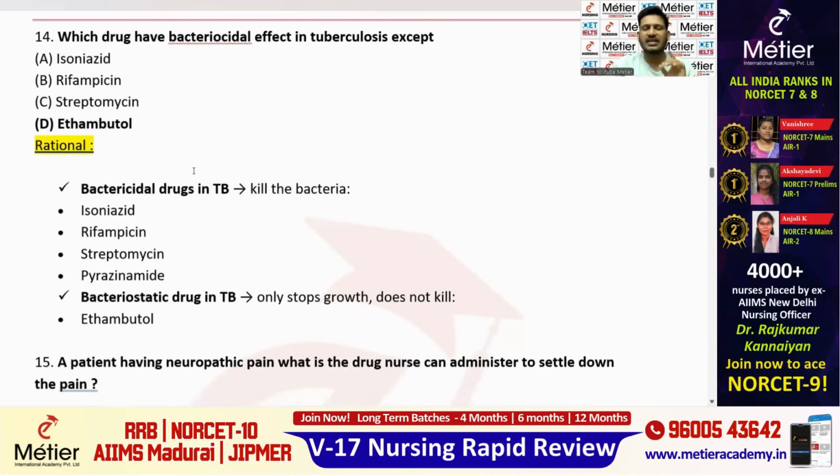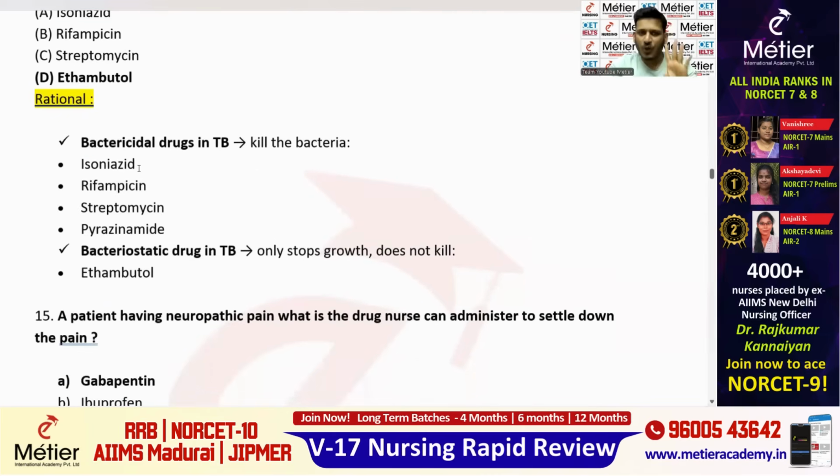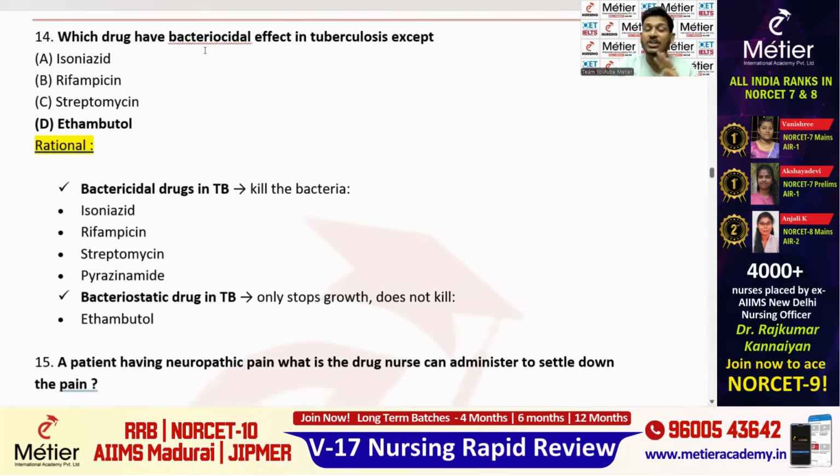4 options they have given here, and here the right answer is option D, because as you all know, 3 drugs are doing bactericidal action, and 1 drug is doing bacteriostatic action. Cidal means killing the bacteria. Static means only preventing the multiplication of the bacteria. So bacteriostatic action is done by ethambutol, not bactericidal. But in the question, what they are asking is which drug has a bactericidal effect.